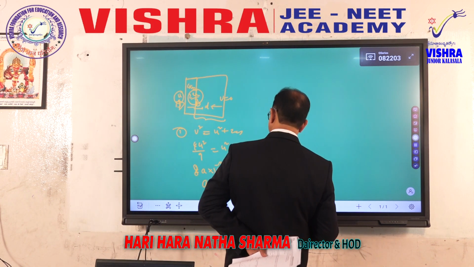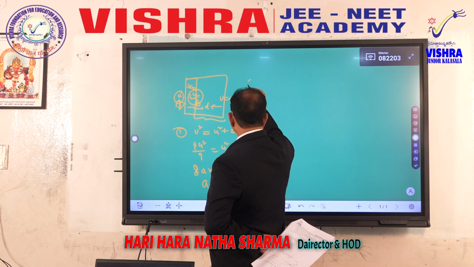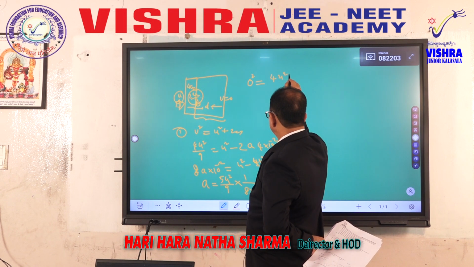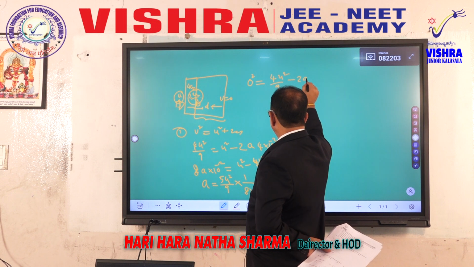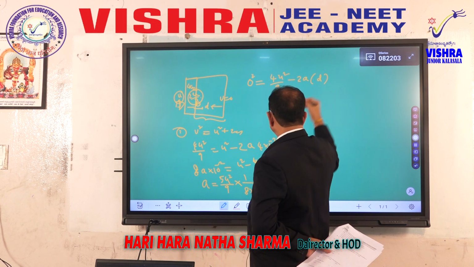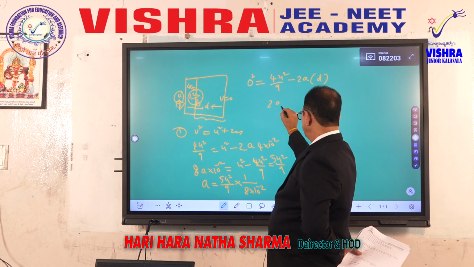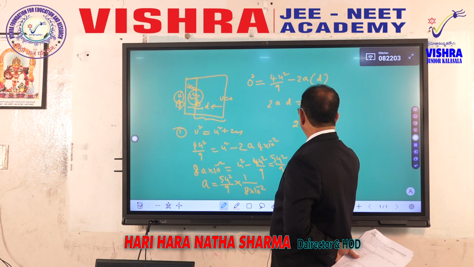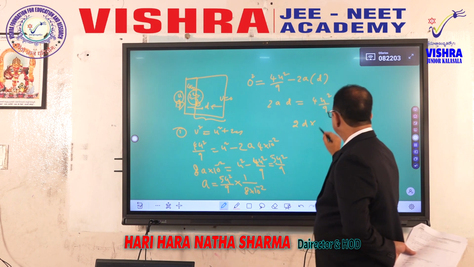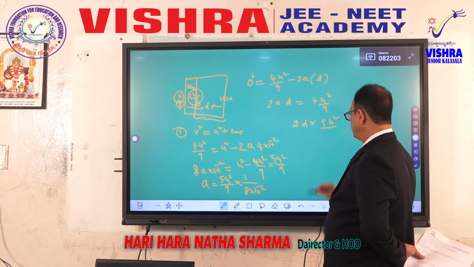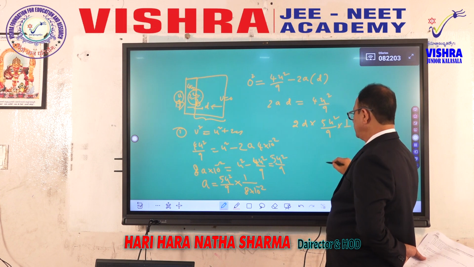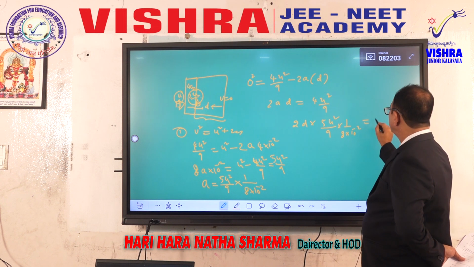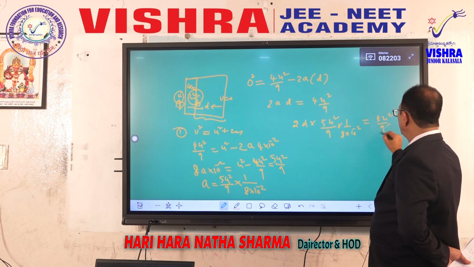Now, while traveling through distance d, it should completely lose its kinetic energy. Therefore, we will start with 2u by 3 and conclude with 0. Therefore, final speed is 0 square, initially 2u by 3, that is 4u square over 9. Again retardation, 2 into a, and distance should be d. Okay, again 2ad is equal to 4u square over 9. Now a here we got 5u square over 9 times 1 over 8 times 10 to the power minus 2, is equal to 4u square over 9.